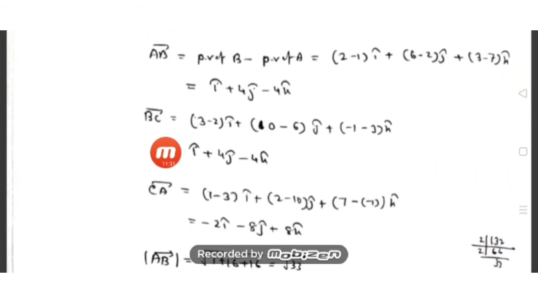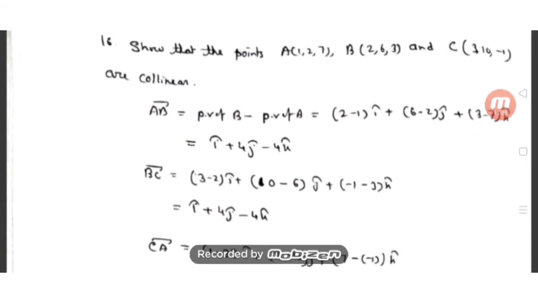Then the BC vector. BC means position vector of C minus position vector of B. You see here, C minus B. Remember, 3 minus 2 I cap, 10 minus 6 J cap, minus 1 minus 3 K cap, that is 1 I cap, 10 minus 6 is 4 J cap, minus 4 K cap.